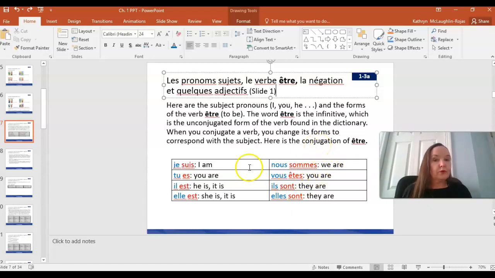Nous sommes. Vous êtes. Notice that the S on the end of vous becomes pronounced when you connect it to a word that begins with a vowel. So êtes begins with a vowel sound, so vous becomes vous êtes. That's an important pronunciation distinction to make. Okay, ils sont and elles sont. So the silent letters stay at the end of il and elle, and the form that goes with these plural subject pronouns is sont.